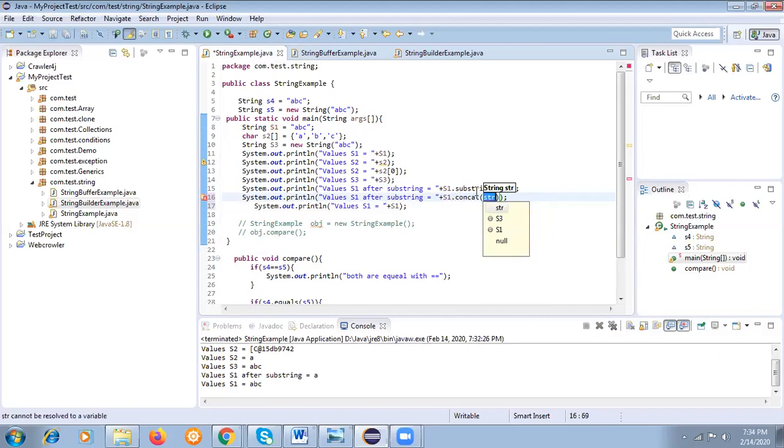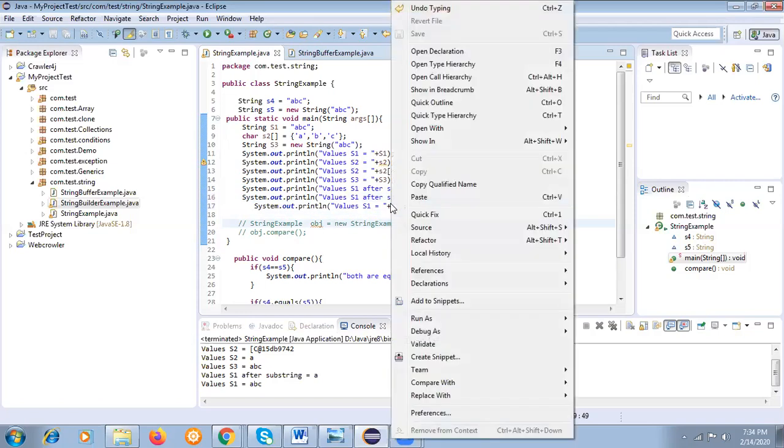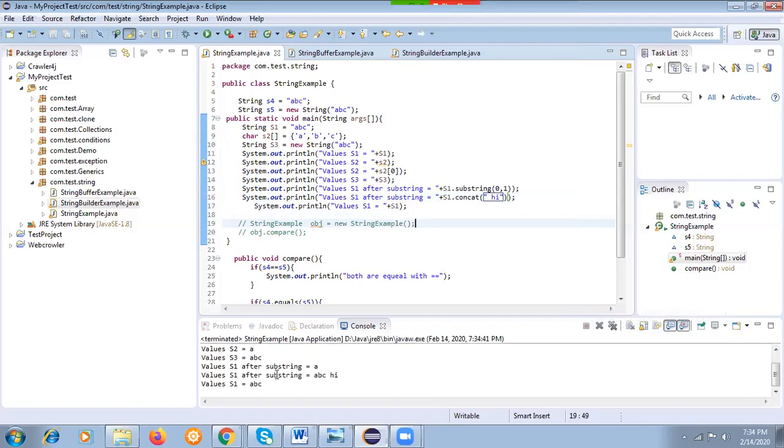Now I'm just concatenating here. Concatenating means we are adding. How to add it? I can pass another string, hi. Okay, so again I'm running this Java application. Now if you see the value of s1 after substring.